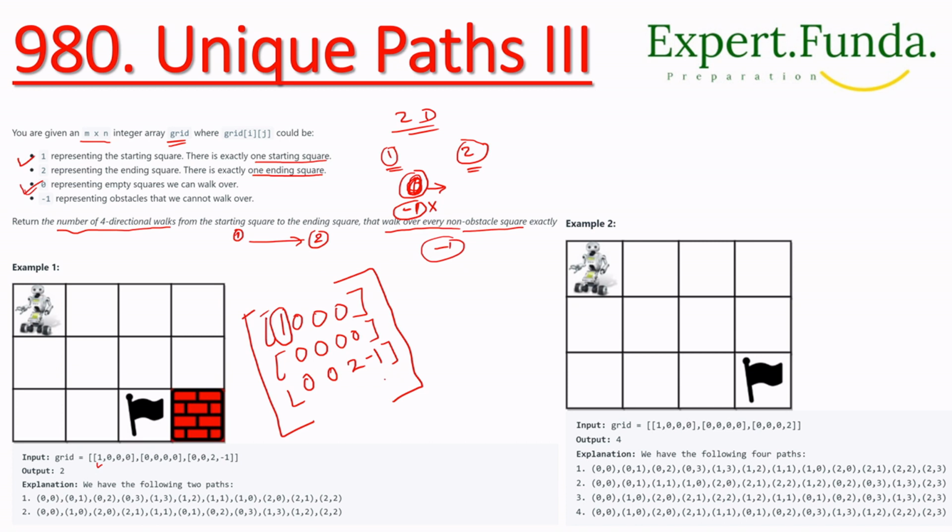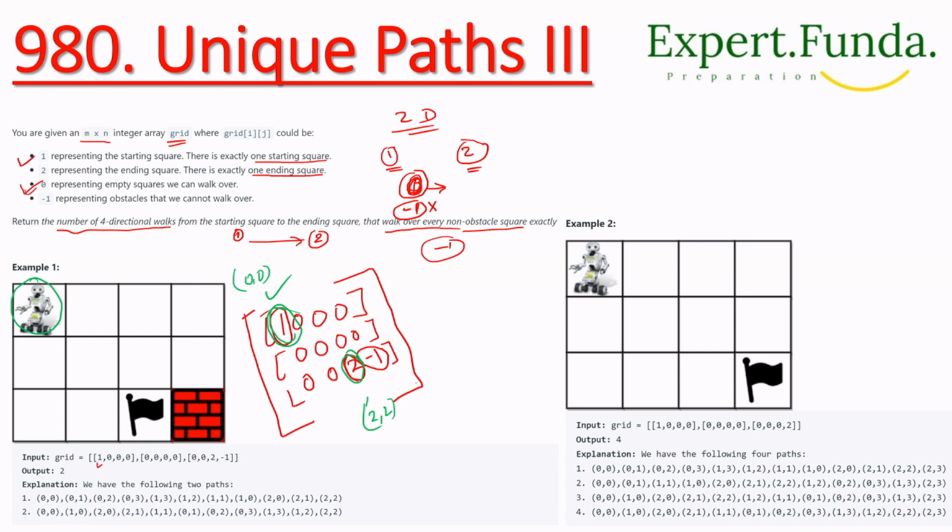Now we will start from here, and we have to reach this location. So what I'm saying is, we will start from here and we have to reach here. This robot is at 0 0, you can say at 0 0, and then it is going to 2 comma 2.